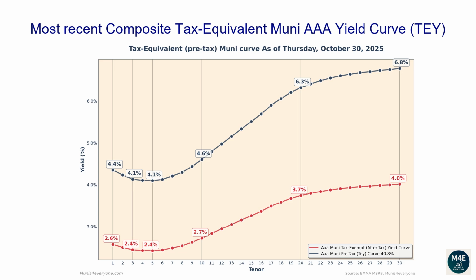The one-year tax-exempt yield is 2.58%, corresponding to a 4.36% tax-equivalent yield for investors in the top tax bracket. The two-year tax-equivalent yield is 4.23%. The 5-year tax-equivalent yield is 4.1%. The 10-year tax-equivalent yield is 4.6%. The 20-year tax-equivalent yield is 6.32%. The 30-year tax-equivalent yield is 6.78%.